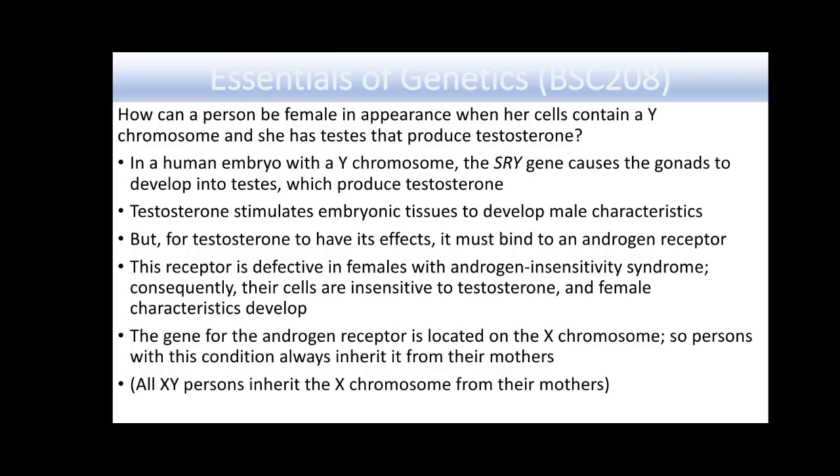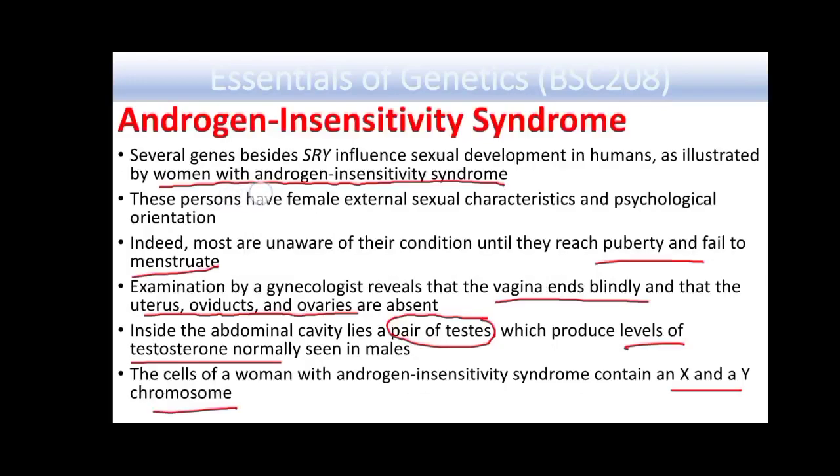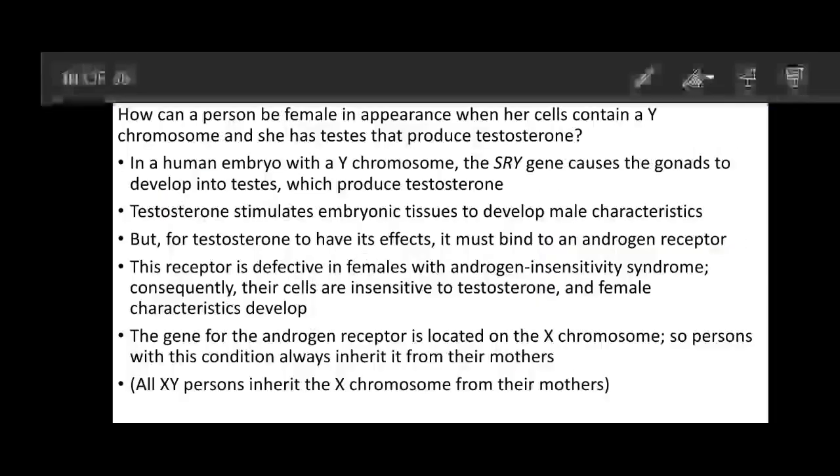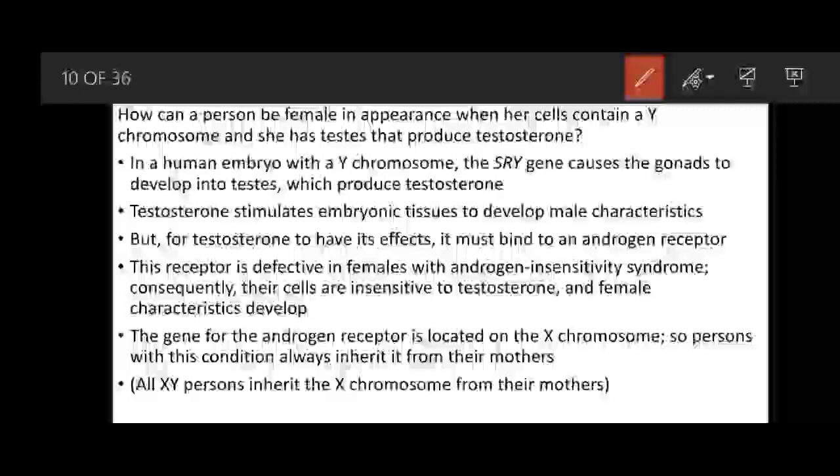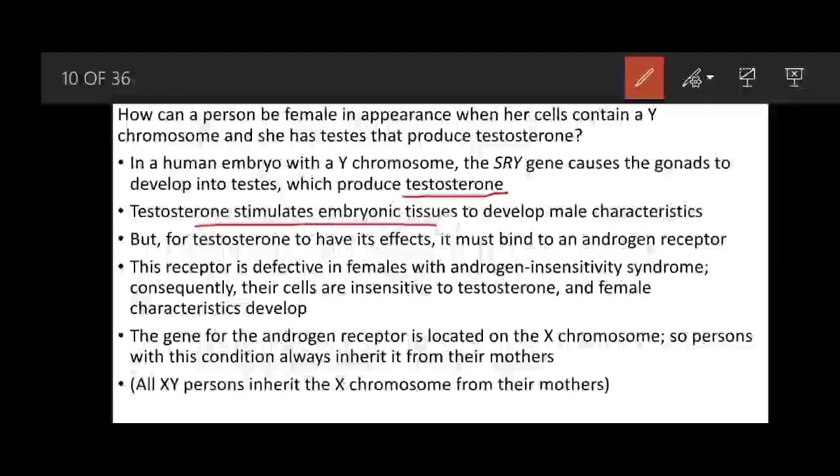So the answer to this question probably lies in that in a human embryo with a Y chromosome, the SRY gene causes the gonads to develop into testes, which produce the testosterone hormone, and testosterone stimulates the embryonic tissue to develop into male character.